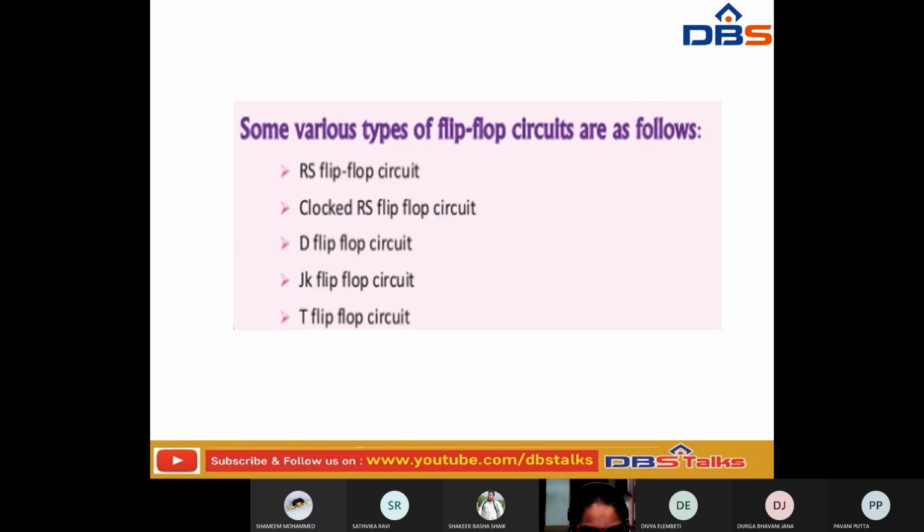So here are some of the various types of flip-flop circuits. These are different types of flip-flop circuits. The first one is the RS flip-flop circuit. Next is the clocked RS flip-flop circuit. Next is the D flip-flop circuit. Next is the JK flip-flop circuit. And the last one is the T flip-flop circuit.